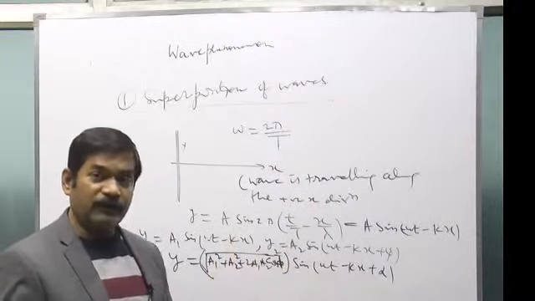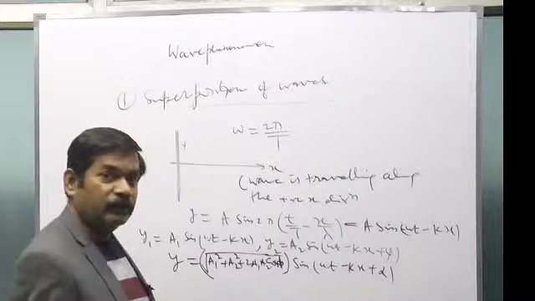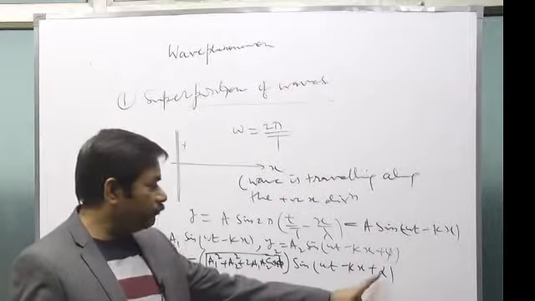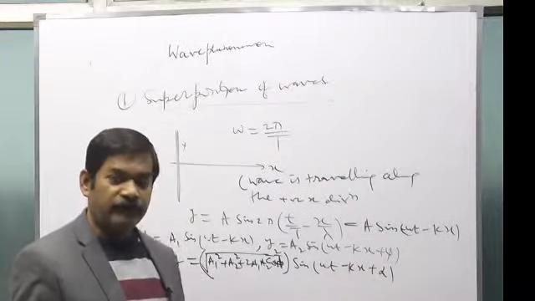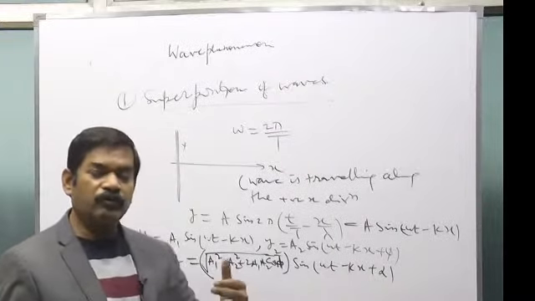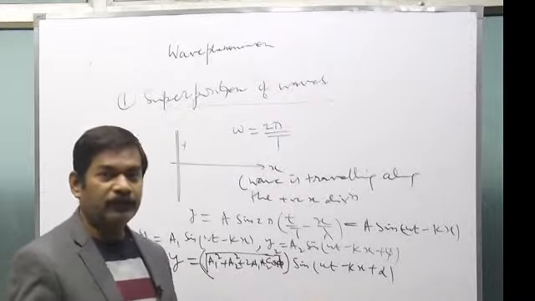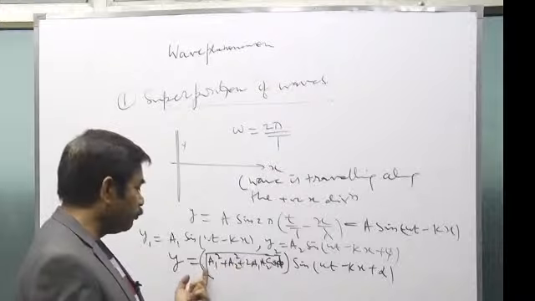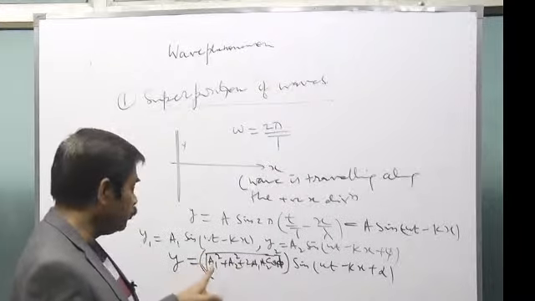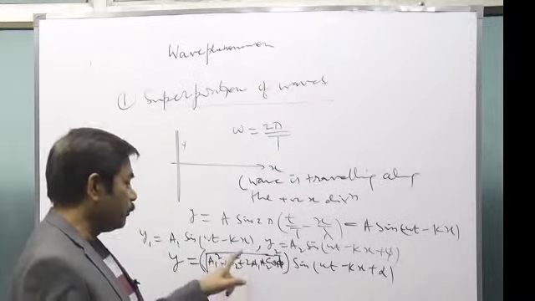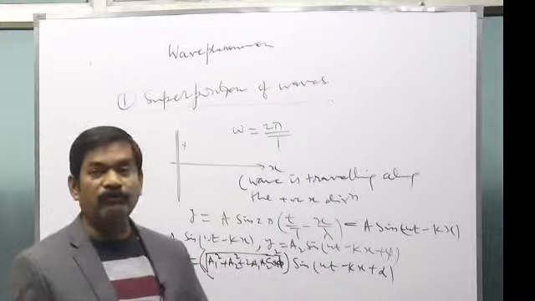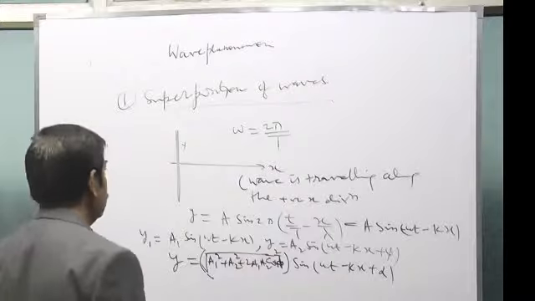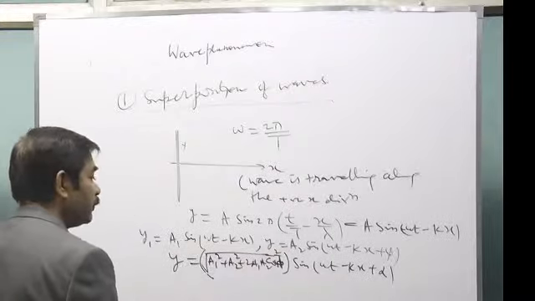So the frequency and characteristics remain the same. There is only a little difference in phase, which has become alpha. Alpha has a value, but I need not tell you right now. And the amplitude also changes. The amplitude becomes square root of a1 square plus a2 square plus twice a1 a2 cos phi, where phi is the phase difference between the two original waves. So this is how superposition takes place.